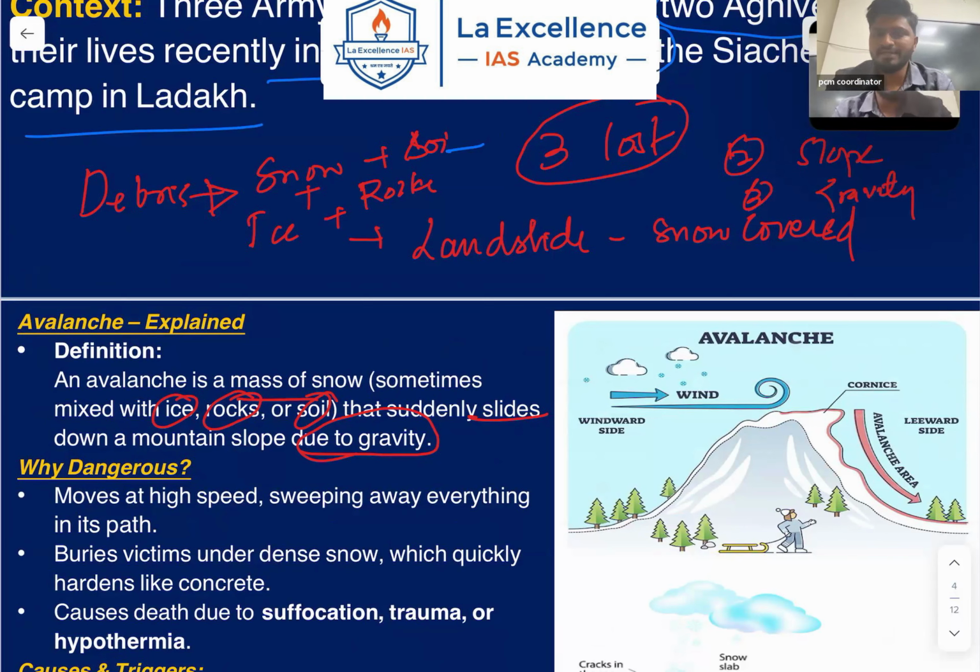So this debris starts falling down the slope because of gravity, and as it goes down and down, it gains velocity, it gains acceleration, it gains kinetic energy, and when that hits the people in its path, it destroys. That is basically a landslide on the snow.